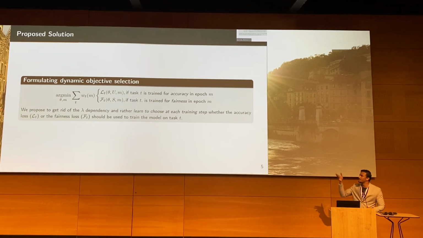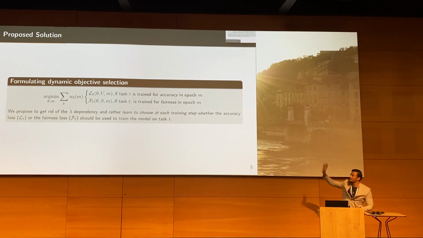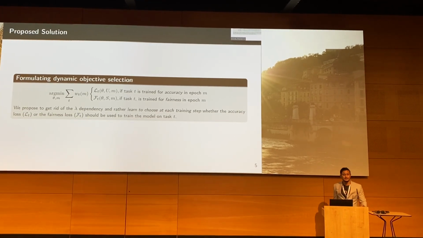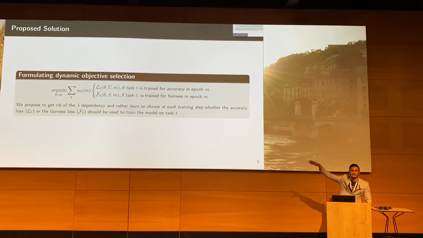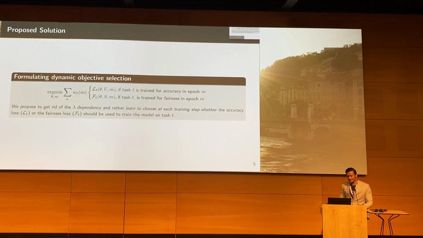And in this way, we get rid of the lambda trade-off weight that we were seeing earlier in the formulation. Okay, so now we only have one single trade-off weight, and we will also try to configure this dynamically. We will try to also learn this trade-off weight.